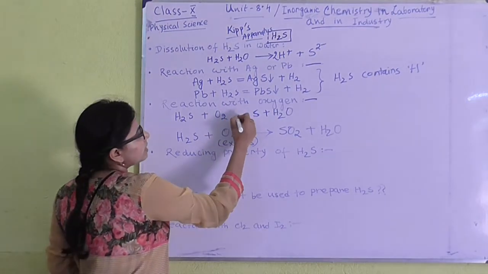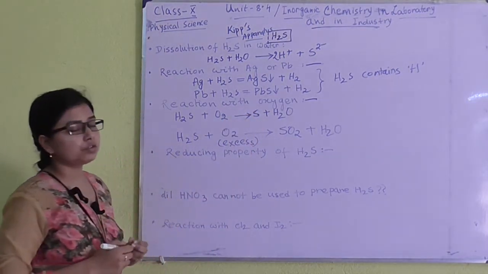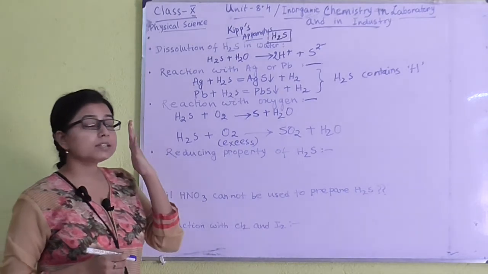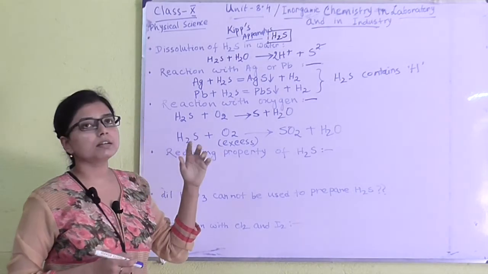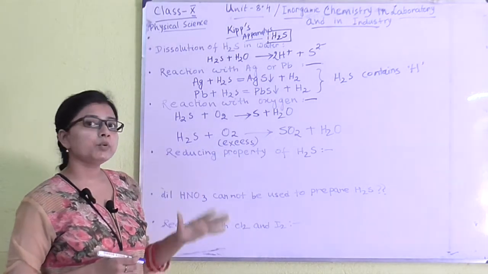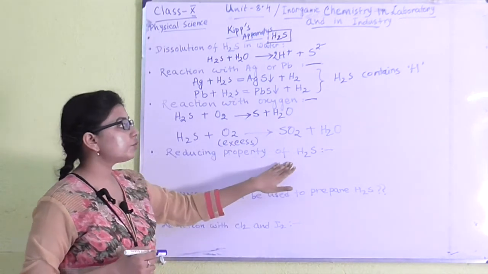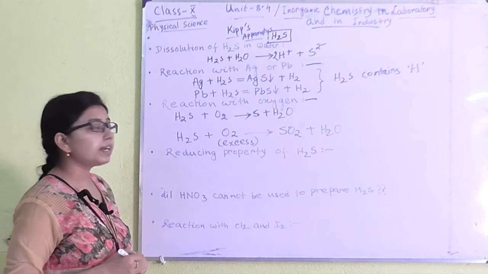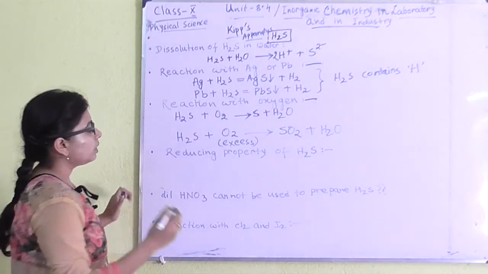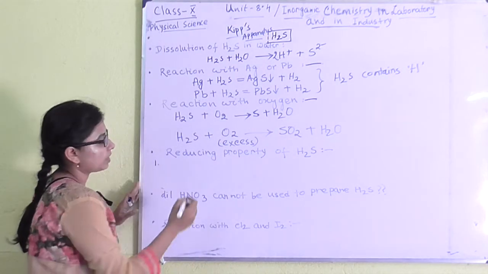The next thing is the reducing property of H2S. In the previous case, ammonia was a reducing agent, and H2S also acts as a reducing agent here. We can prove this by two reactions.